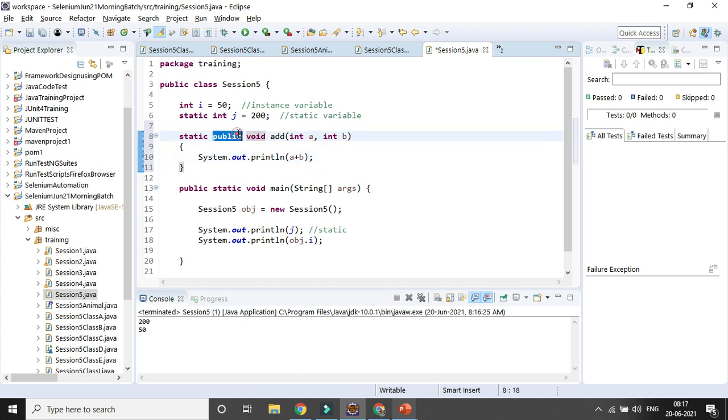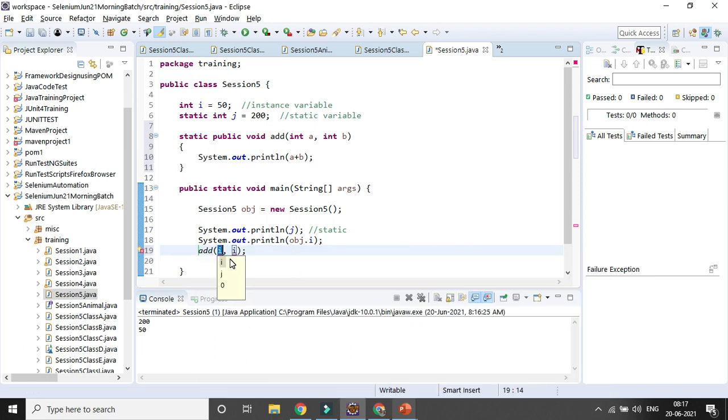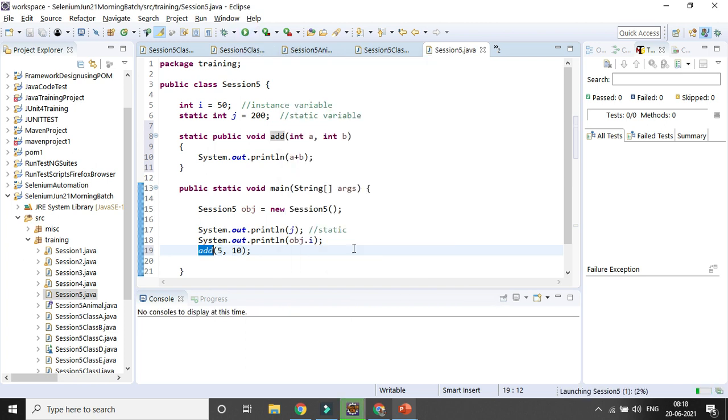So that's how I can create a method which is static in nature. As the method is static, I can directly use it. I can directly call that method, add. I need to pass the arguments, suppose 5 and 10. So directly I can use it. That is the difference of static.